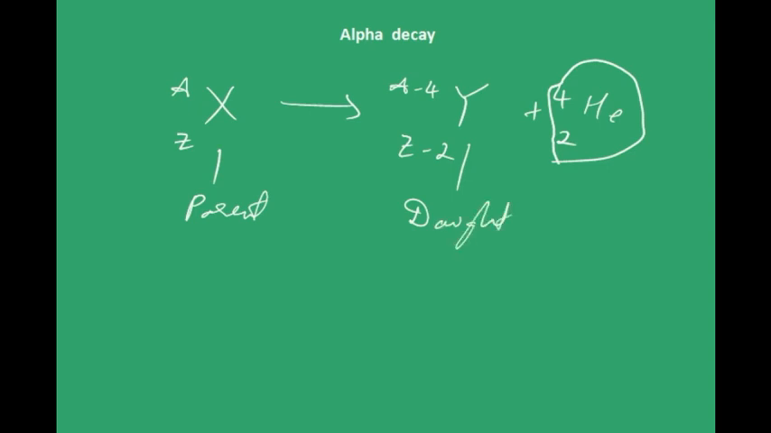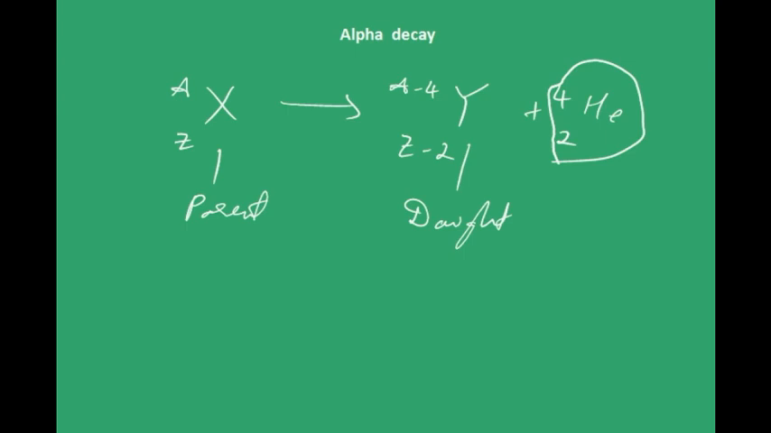Okay, now for this reaction to happen, there is one condition, that energy should be released. For this reaction to occur spontaneously, it is possible when energy is released. So from Einstein's mass energy equivalence relation, we can say that the mass of products should be less than the mass of reactants. Hence, that mass will be converted into equivalent energy.